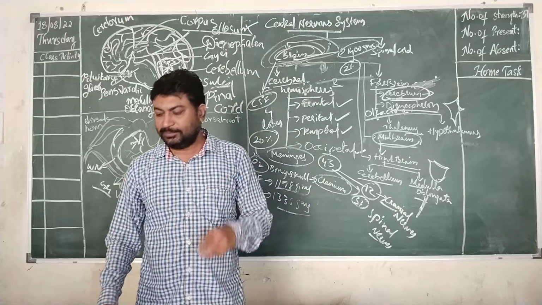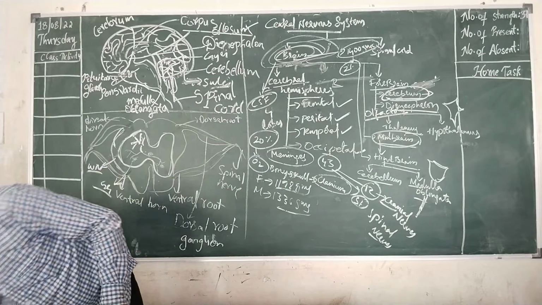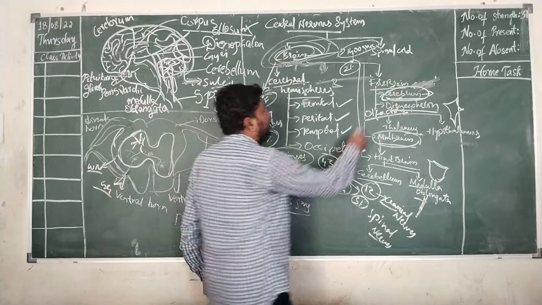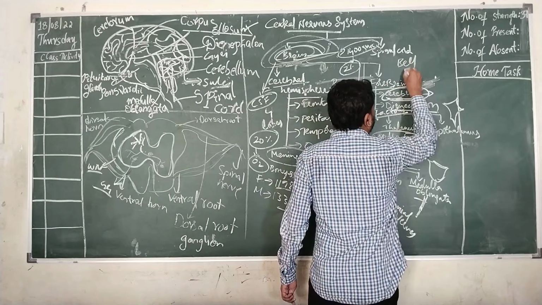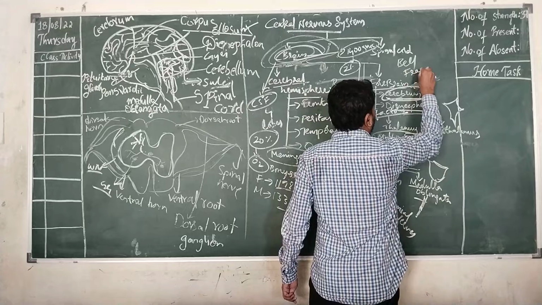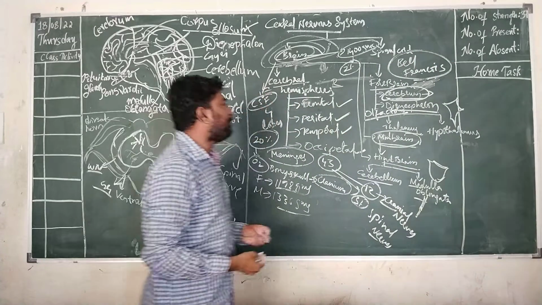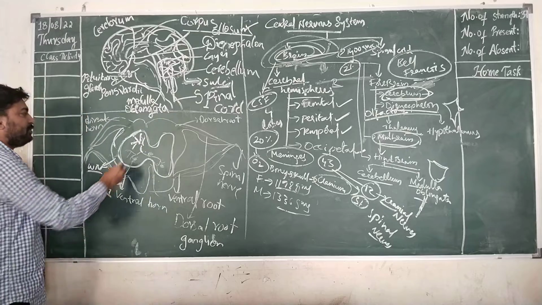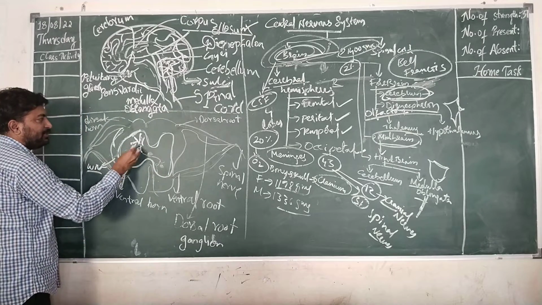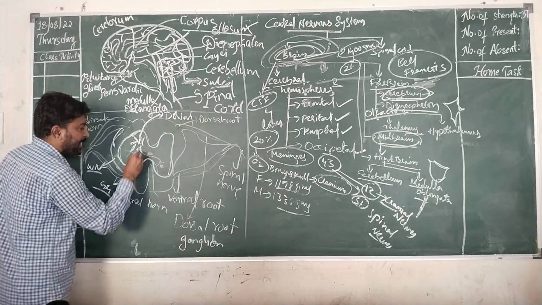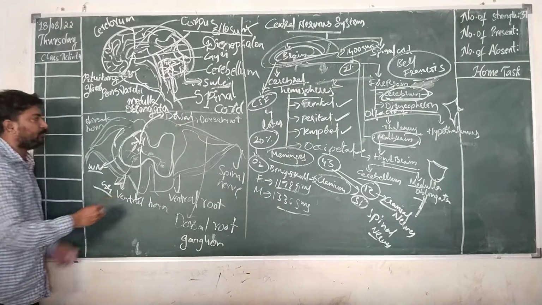And two other scientists, Bell and Francois, have also observed the spinal cord, that inside the grey matter it consists of two horns, namely dorsal horn and ventral horn.